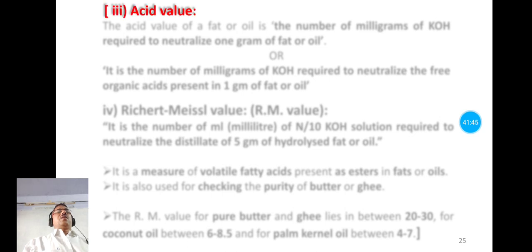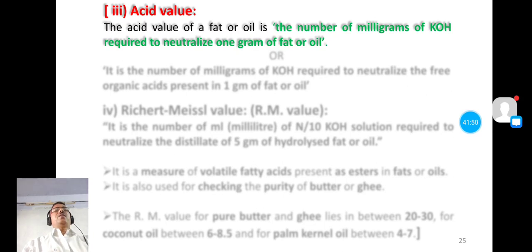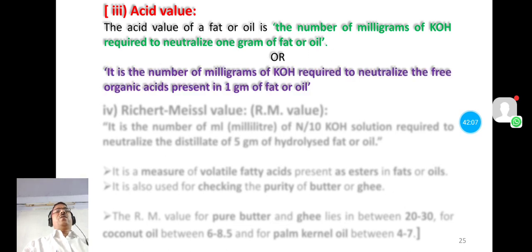Now the third parameter for the analysis of fat and oil is acid value. So this acid value of fat and oil is nothing but the number of milligrams of potassium hydroxide required to neutralize 1 gram of fat or oil. Here is another alternative definition for acid value. It is the number of milligrams of potassium hydroxide required to neutralize the free organic acids present in 1 gram of fat or oil. So this is about the acid value.